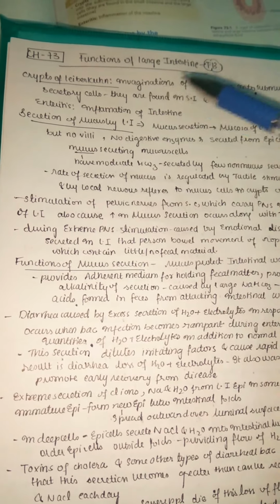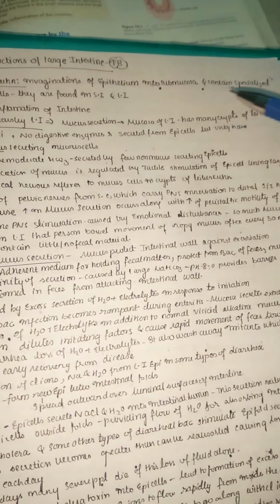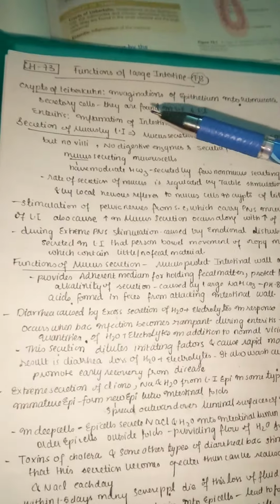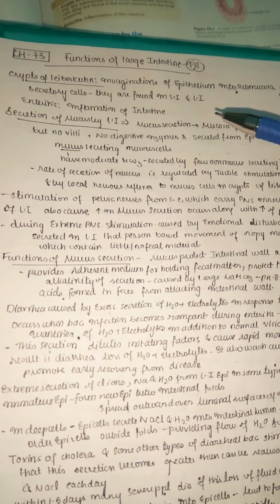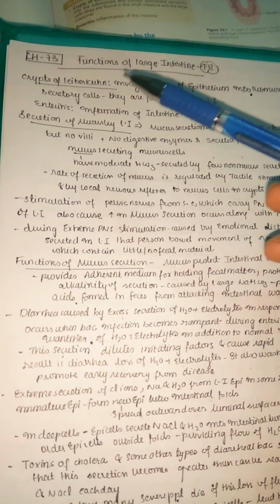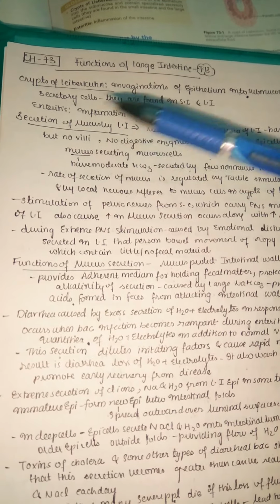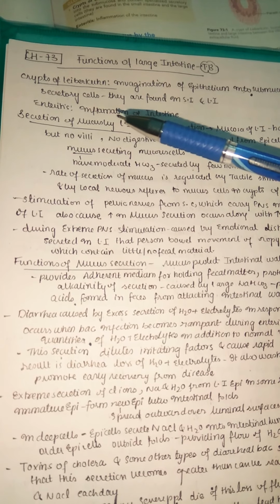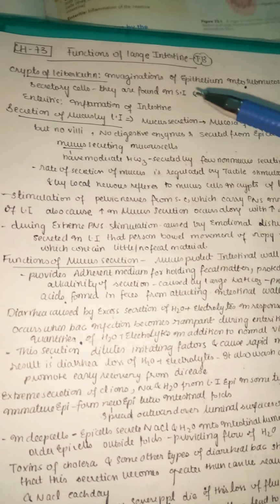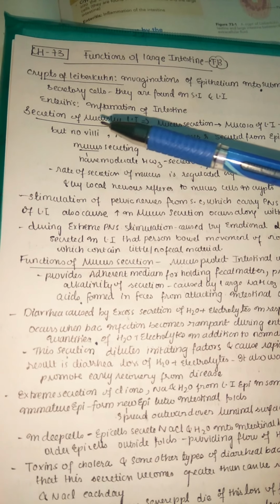So what are the crypts of Lieberkühn? They are invaginations of epithelium into the submucosa, and they contain specialized secretory cells. They are found especially in the small intestine and large intestine. The epithelium folds itself into the submucosa and forms invaginations, and these crypts are found both in the small intestine and in the large intestine.